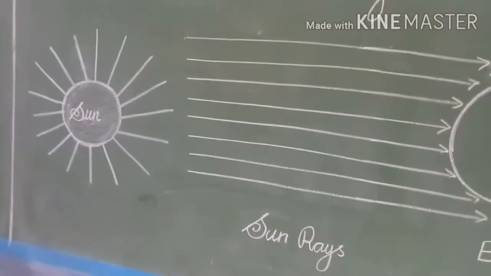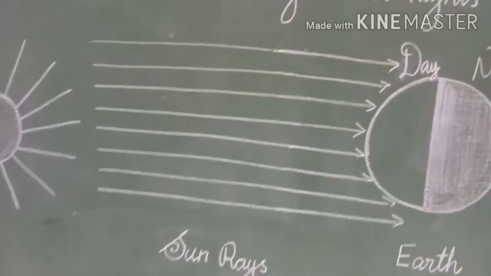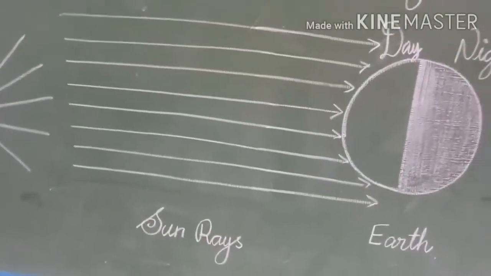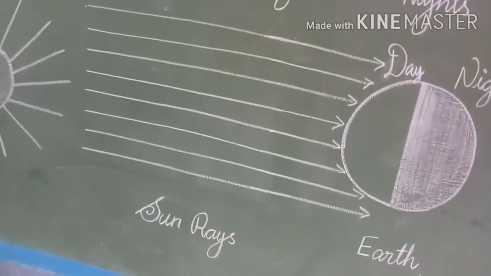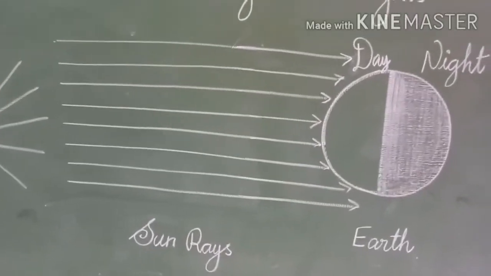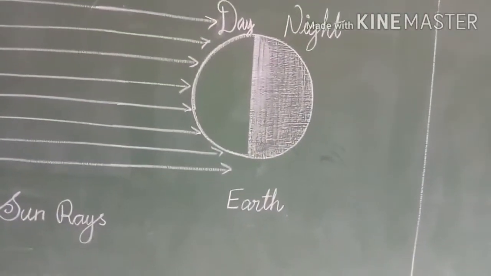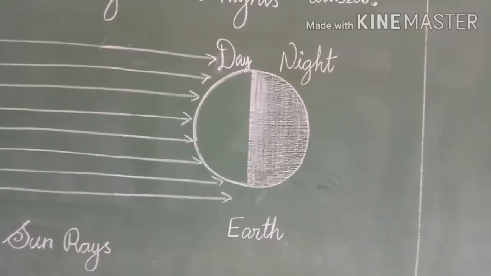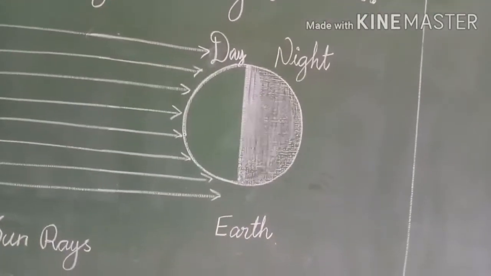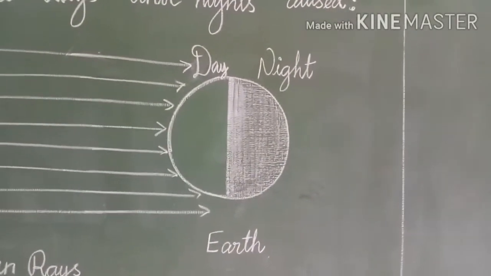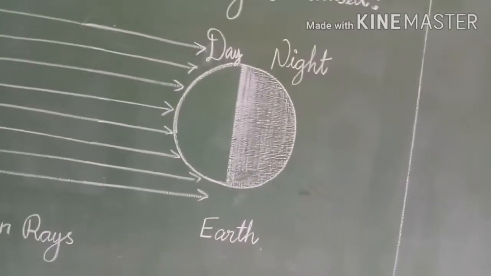So you have to draw the sun. The arrow marks are called sun rays, and the ball is called earth. Right, children? The white side is called day and the dark side is called night.